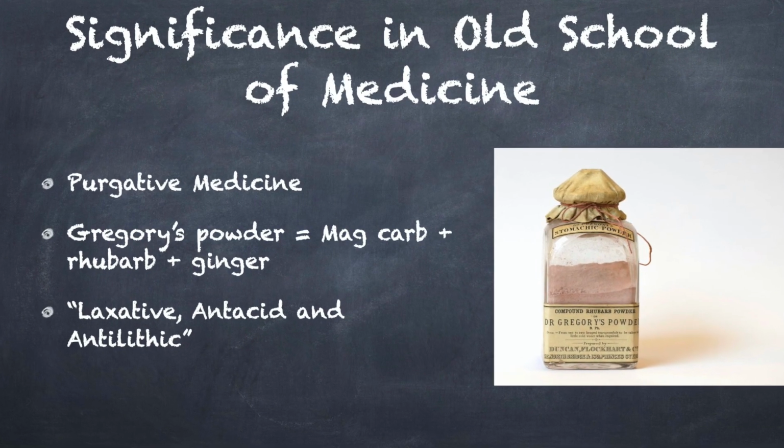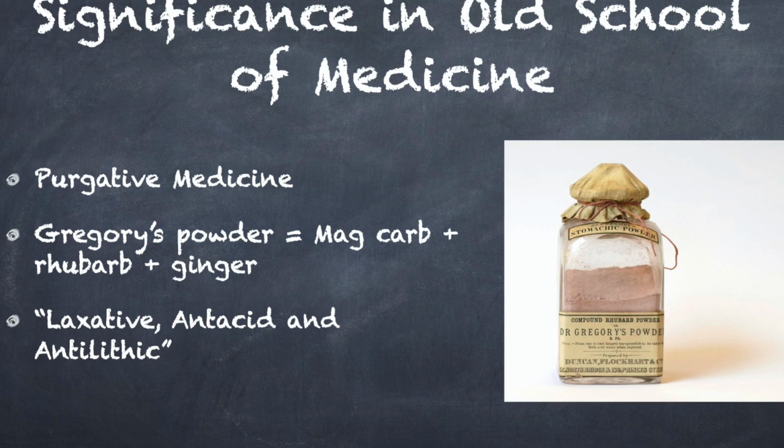Mag carb was also used in the form of Gregory's powder, in a combination with rhubarb and ginger, which was used to sweeten the stomach, that is, used as an antacid. From the old school standpoint, properties of Mag carb are summed up as a laxative, an antacid, and an antilithic. Dr. E.B. Nash writes about this remedy that it was so well known in its action upon the intestinal canal that it was his lady's habitual resort for sore stomach and constipated bowels for a long time.